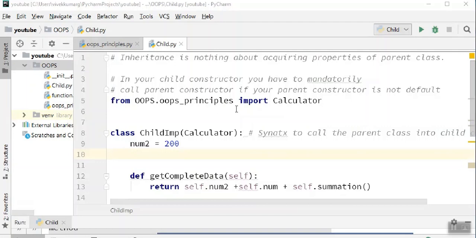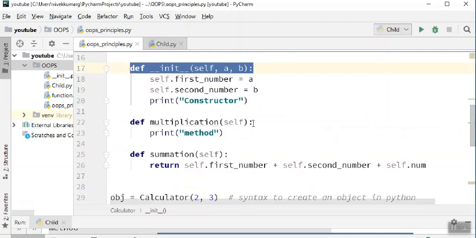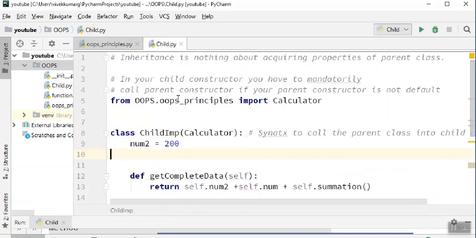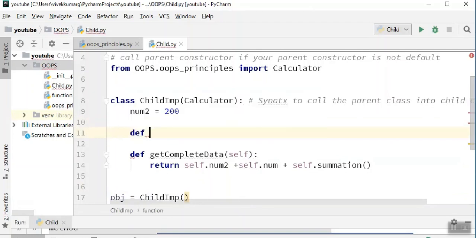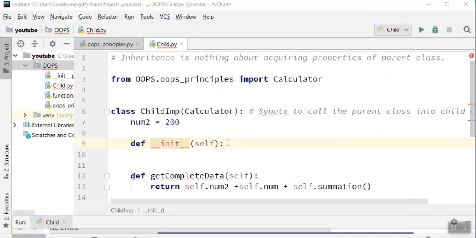So in simple language, you somehow need to invoke this constructor from your child constructor. And that's the concept. You all know how the constructor is automatically called even if you don't create it. As soon as I have created this object, the default constructor is called. We all know how the default constructor looks from my previous session. So this is how the default constructor is called. This constructor belongs to this child class.